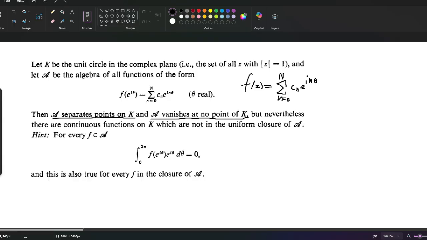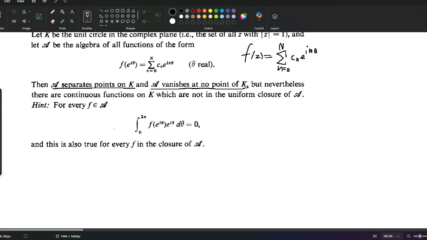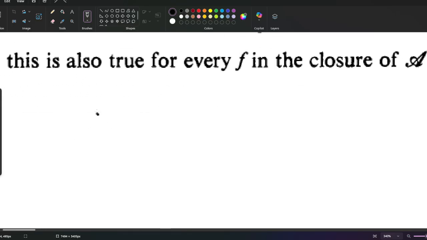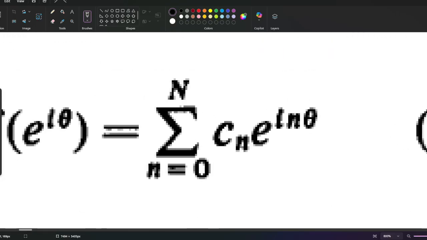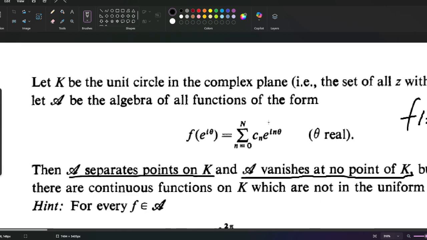So first let's show that A separates points on K. Well, what we can do is literally make a mapping that maps z to z, and that's it. Because we can pick capital N as 1, c0 as 0, c1 as 1, and that's it.